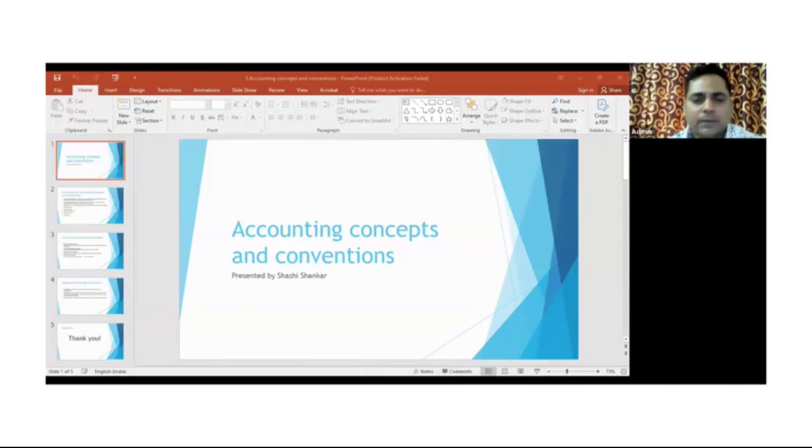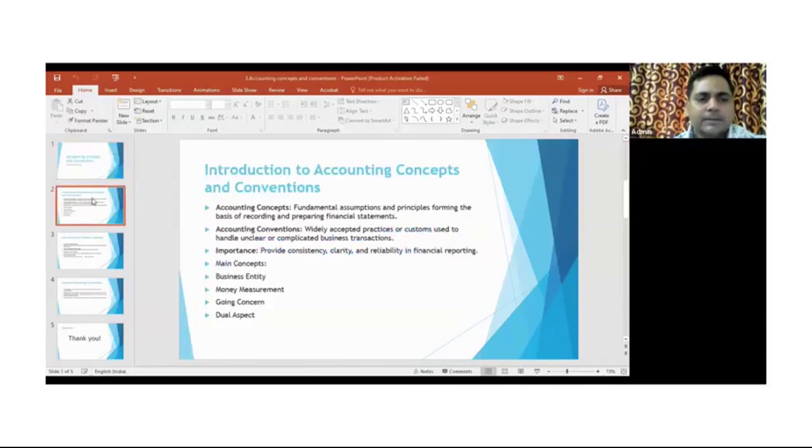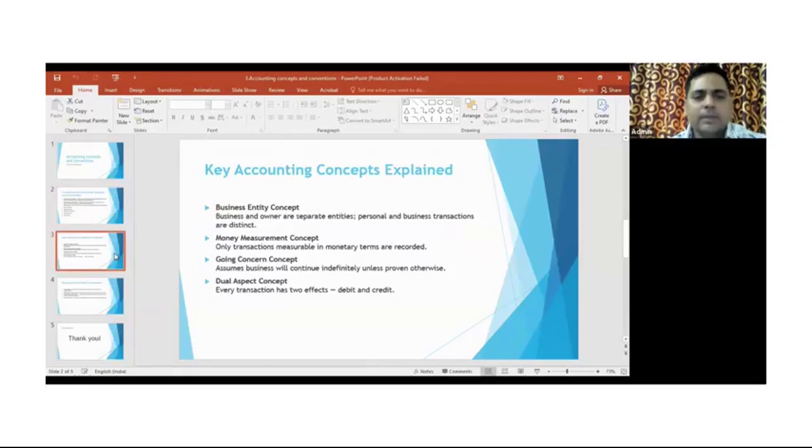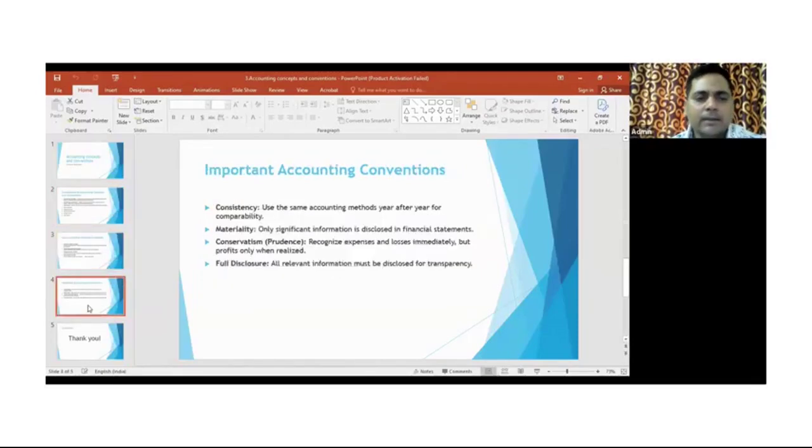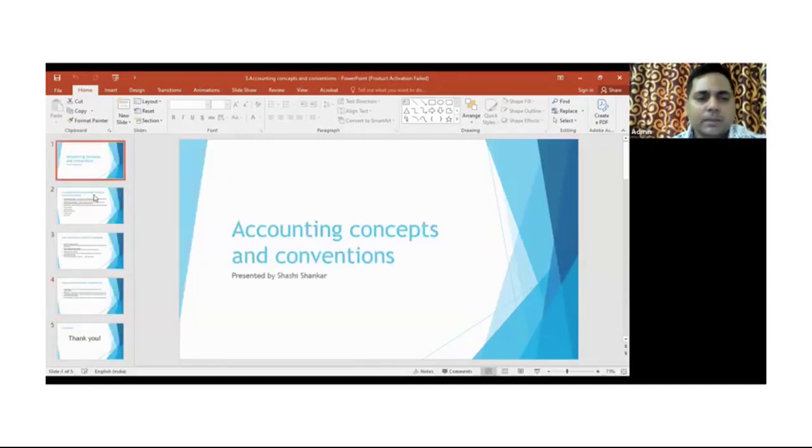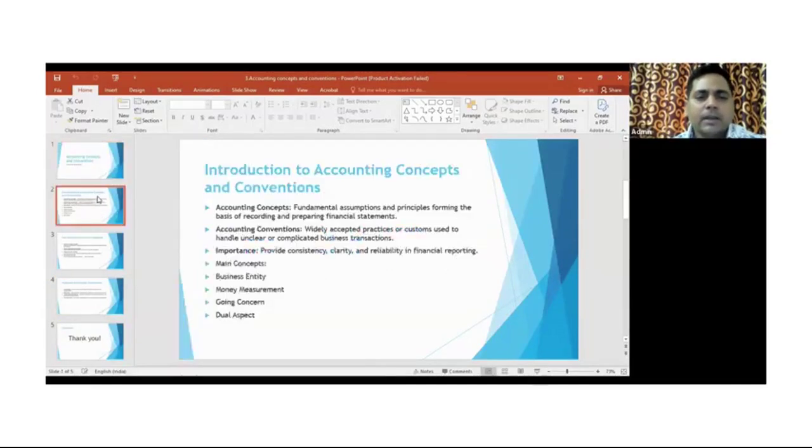Okay, so let me quickly share my screen. This is related to the introduction of accounting concepts and conventions. After that, I'll cover key accounting concepts, how they are important, and the last one would be important accounting conventions. So to begin with, the introduction of accounting concepts and conventions.